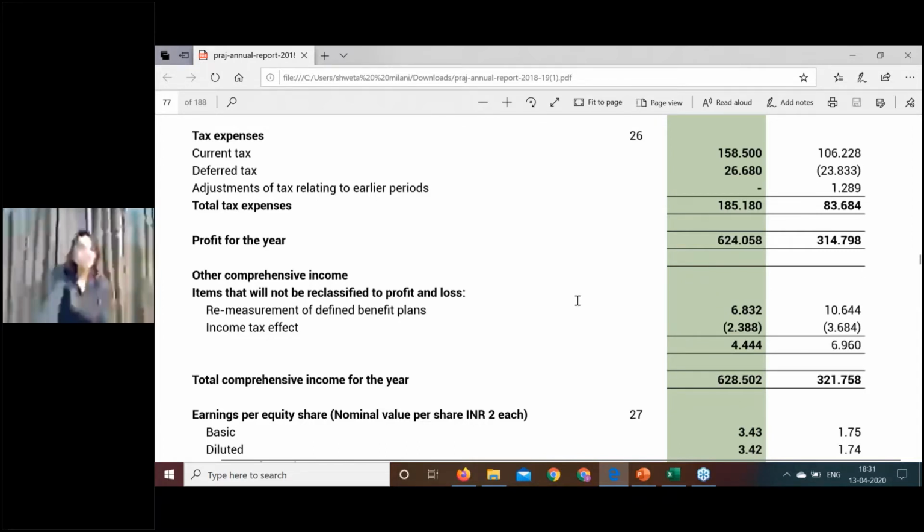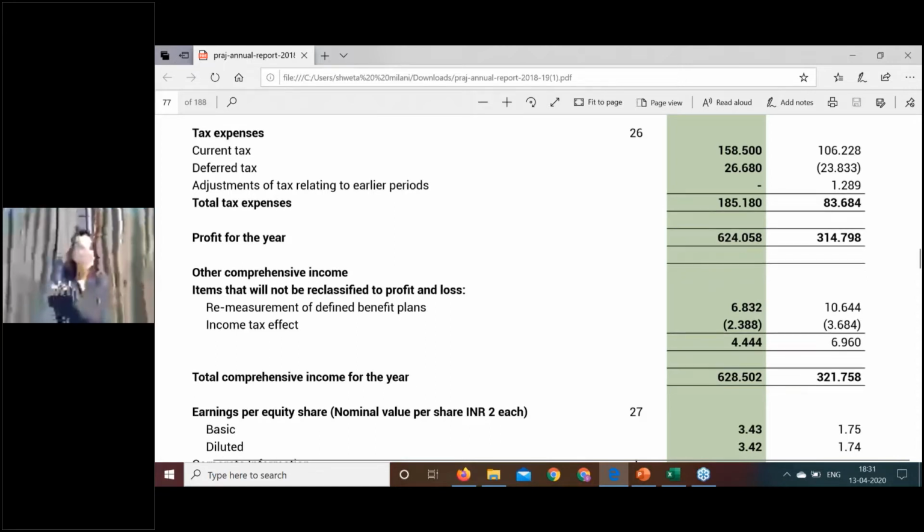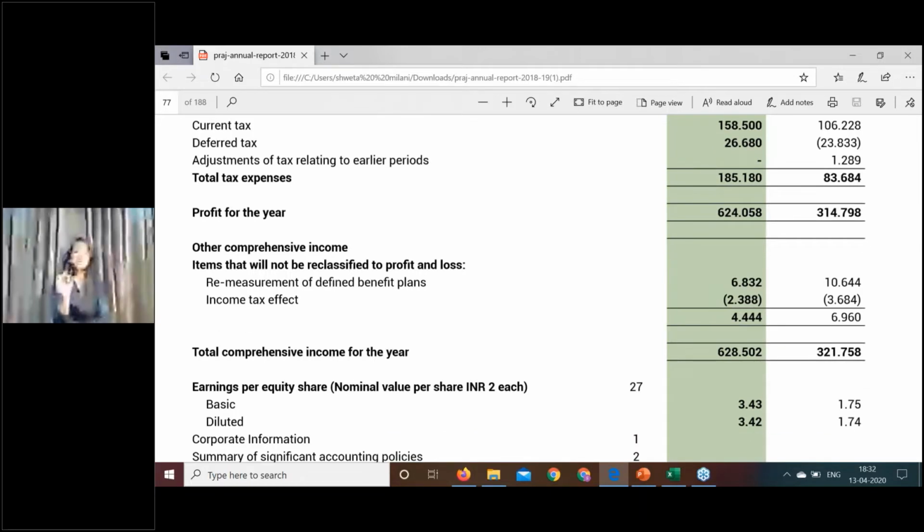Your EPS is never computed on total comprehensive income. EPS is always computed on the profit for the year. As I said, the logic for OCI was to route such kind of items which should not make your P&L more volatile. It should not impact your normal P&L. That is why even the EPS is computed on the profit for the year, and the components of OCI, or the amount recognized in OCI, is never considered for the purpose of computing the EPS. I hope it has given a bit more fair idea for the people who didn't understand the OCI concept on day one. If you still have further queries, we can discuss it in person.